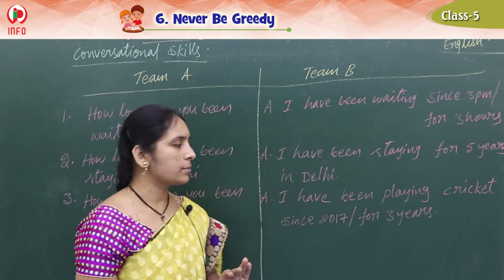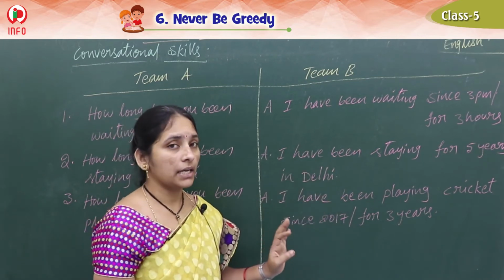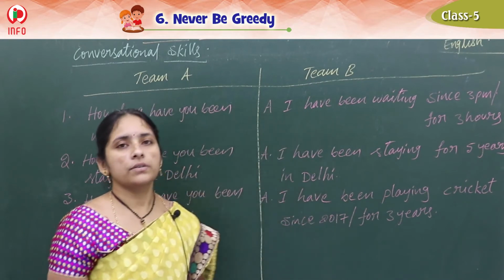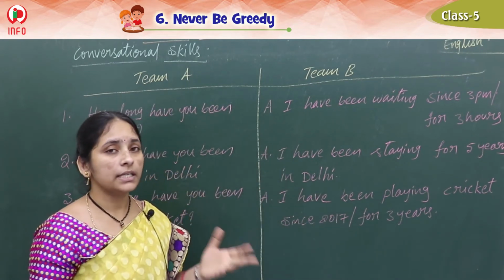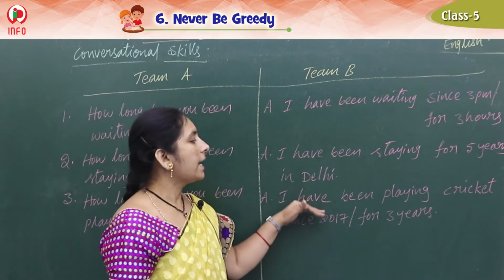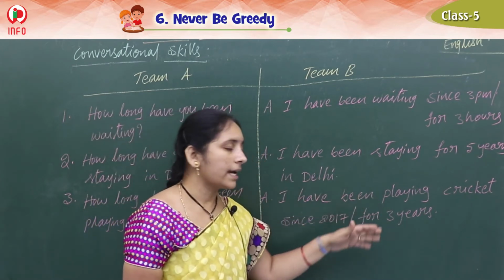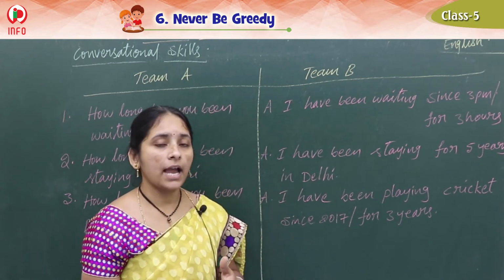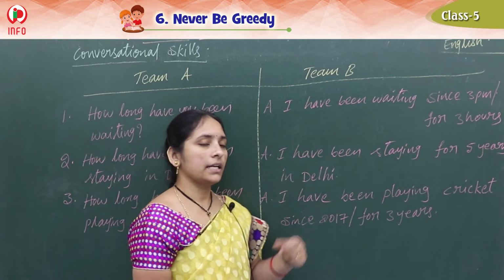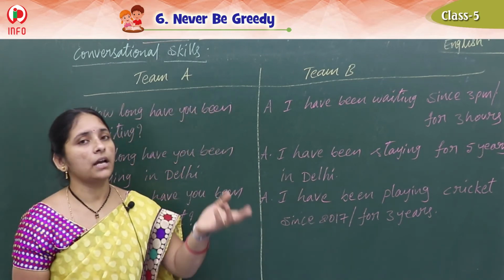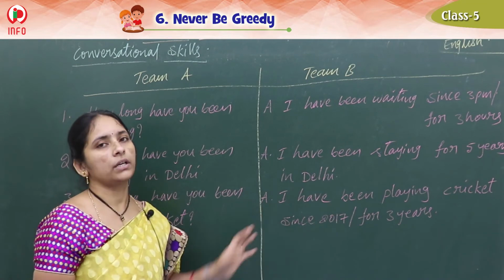Okay, children, understood this one? That's why I am writing both. So I have been playing cricket since 2017. From 2017 it started and still it is going on. That's why since 2017. And I have been playing cricket for 3 years. For the last 3 years I was playing. That's why we can write I have been playing. But when it started exactly we are not telling. Maybe that is 2017 or 2019 or 2020, whatever it may be.